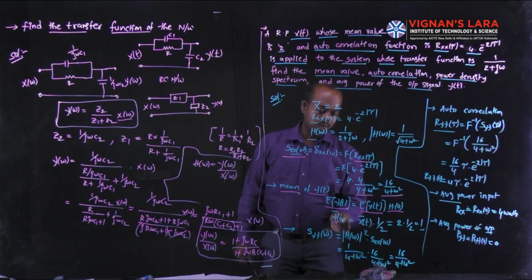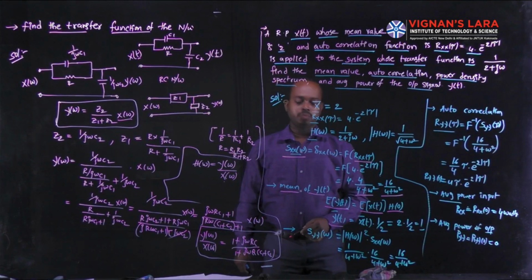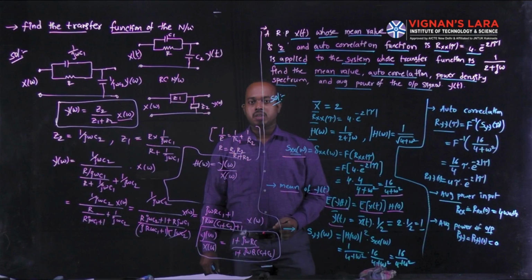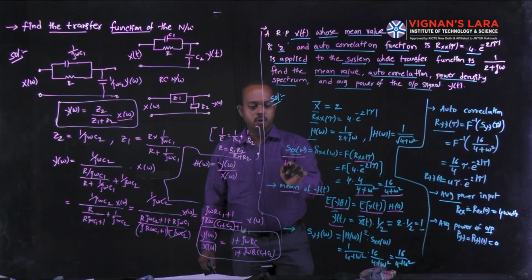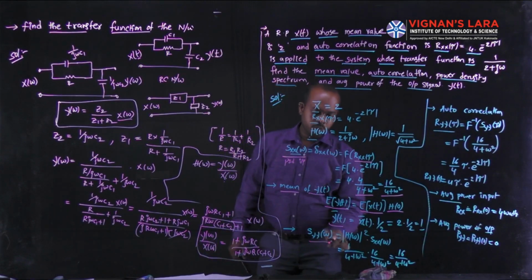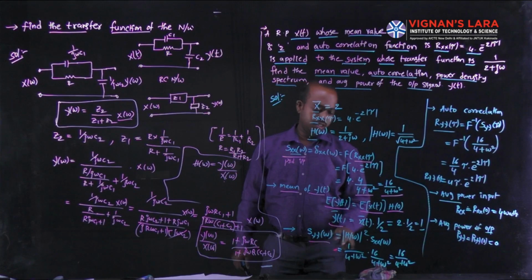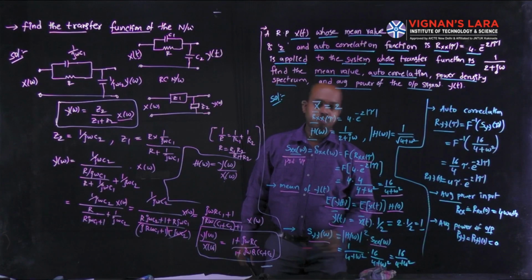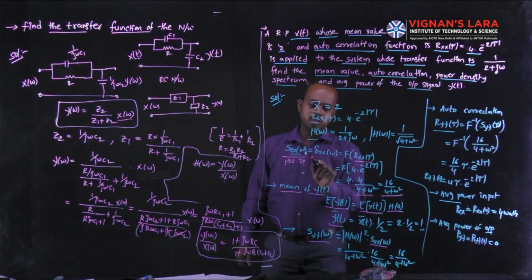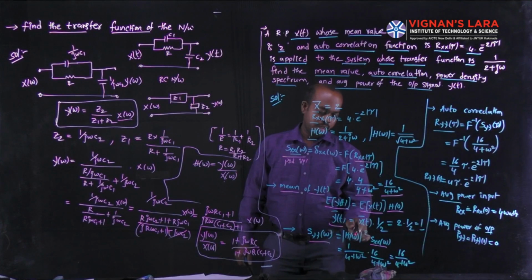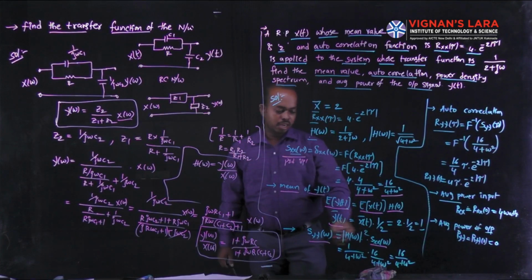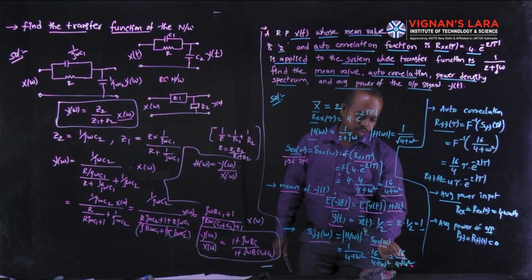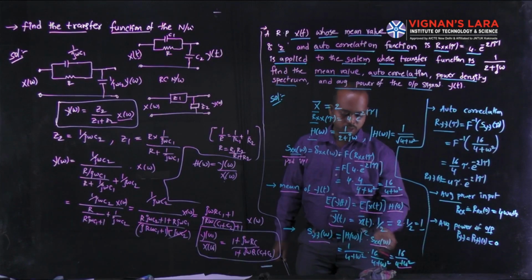Then you find the power density spectrum of output using one more property: the modulus of the transfer function square into Sxx of omega. Here Sxx represents the power density of input and the transfer function magnitude represents your system. By substituting those quantities, we obtain the output power density spectrum.